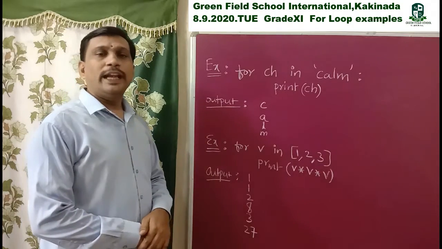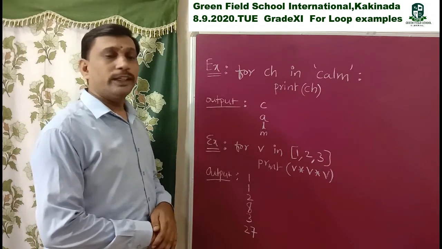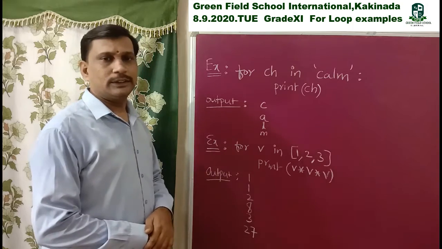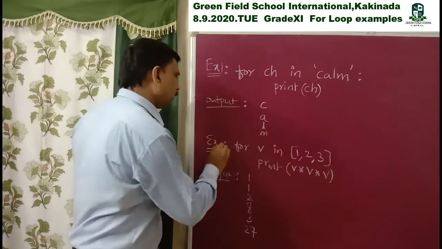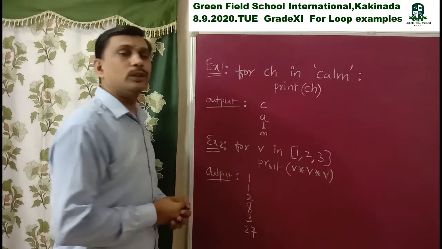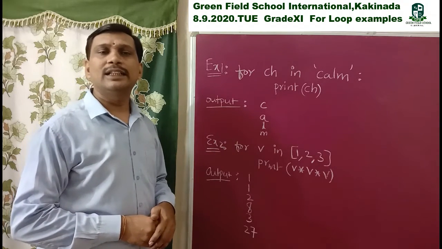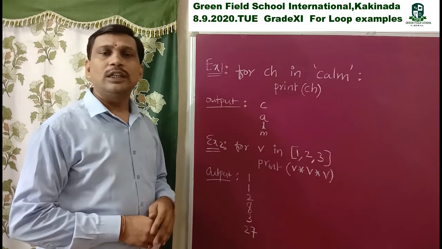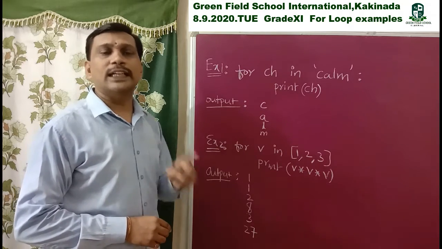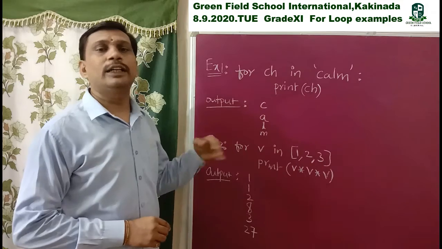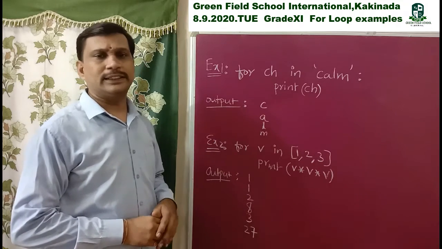Coming to the next example related to the for loop. Here I am writing 2 examples, example 1 and example 2. I cover all the examples. Last class up to now we discussed examples related to the range function. Today we discuss for loop examples with different lists, strings and all these things.